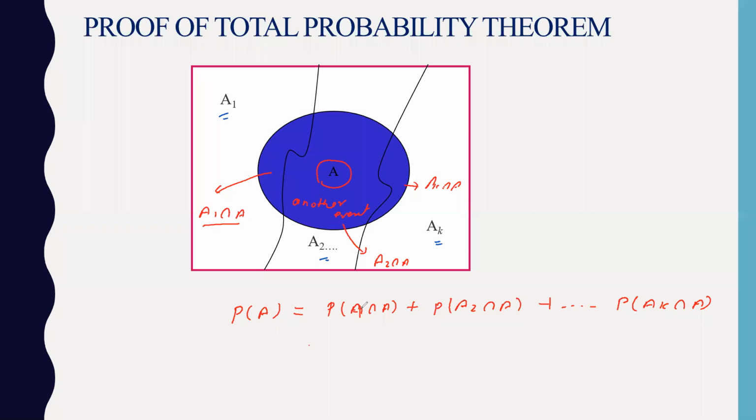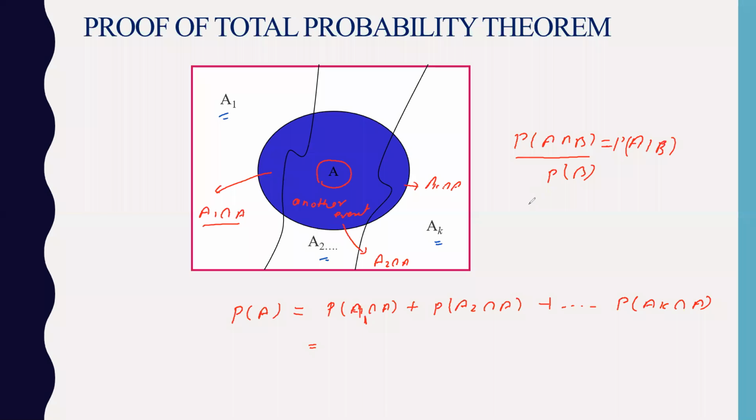So you already know how to write the probability. If you have the probability of A intersection B, how do you represent that? What is the probability of A given B?